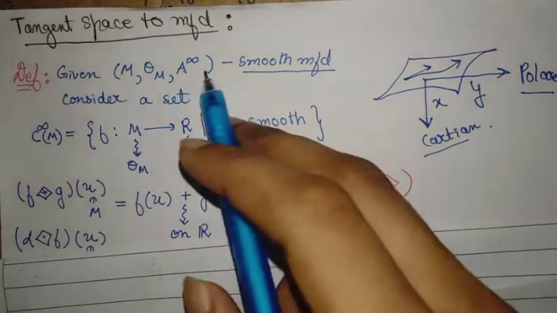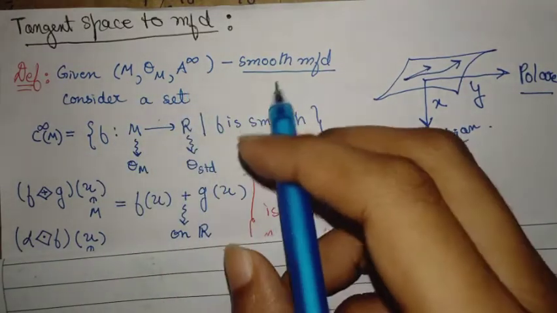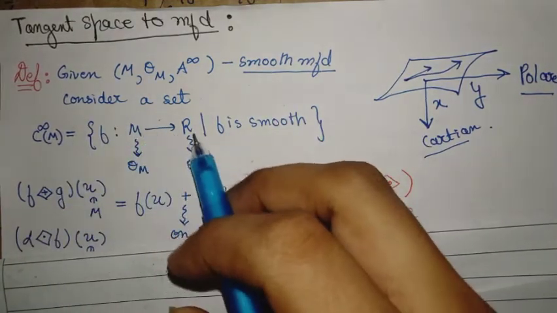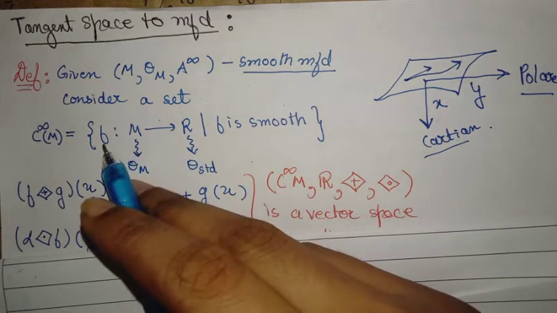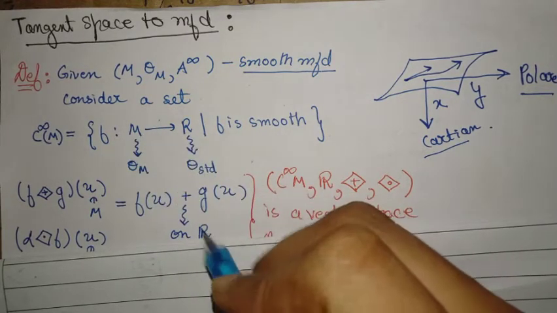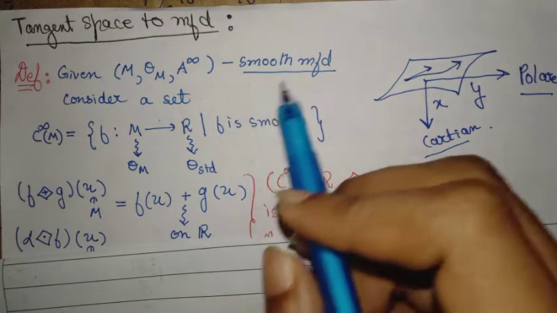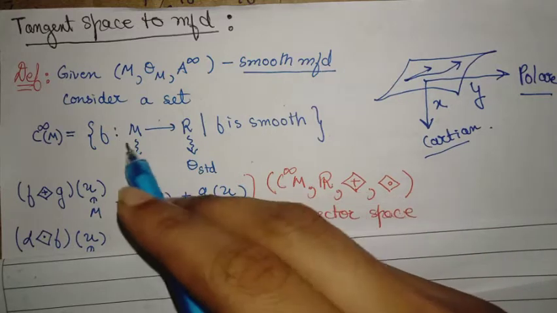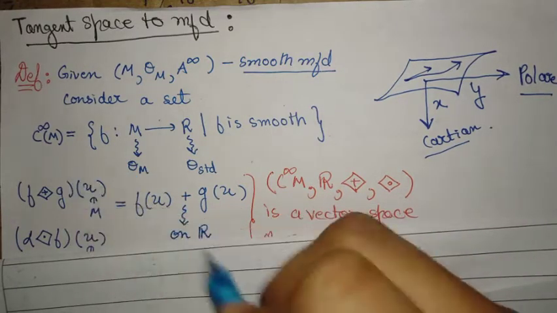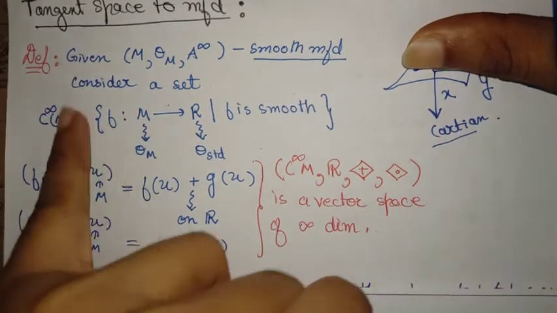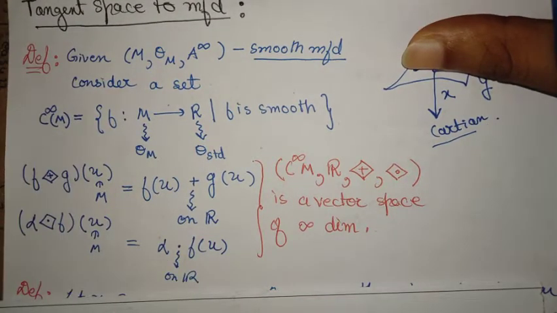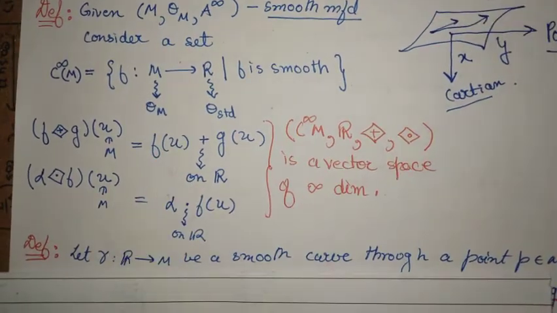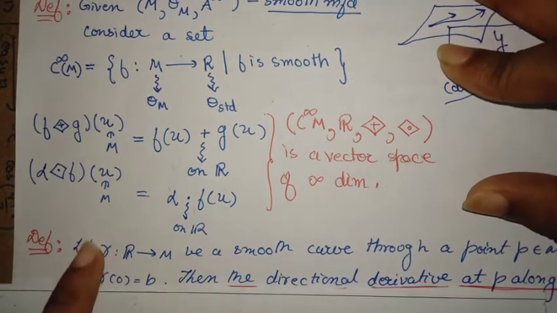Given a manifold M with a smooth atlas, consider a set of functions from the manifold to the real line. Immediately you can think of a particle moving in the manifold, continuously mapping its position in one dimension, which can be said to be such a function. These functions are called smooth functions, and they form a class of infinitely differentiable functions over the manifold, C infinity of M. They can be built into a vector space, which I have shown here, but we will not be working with them directly.